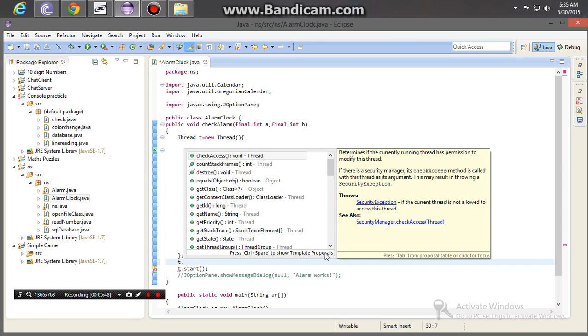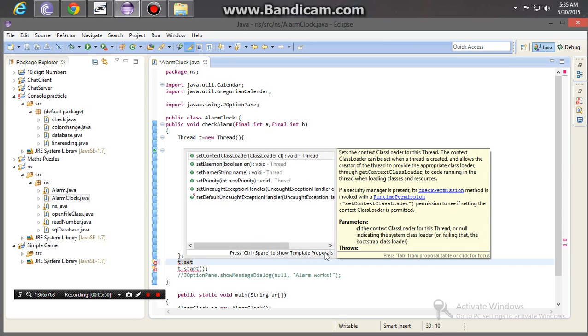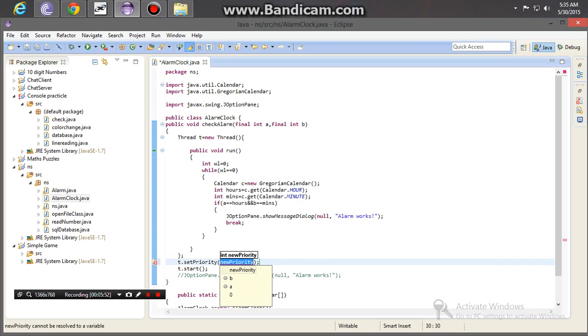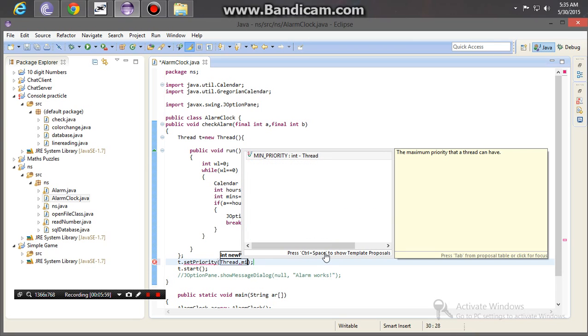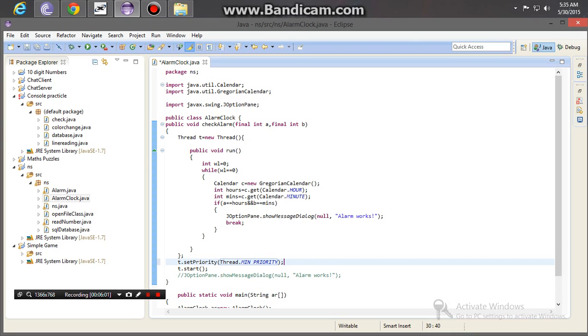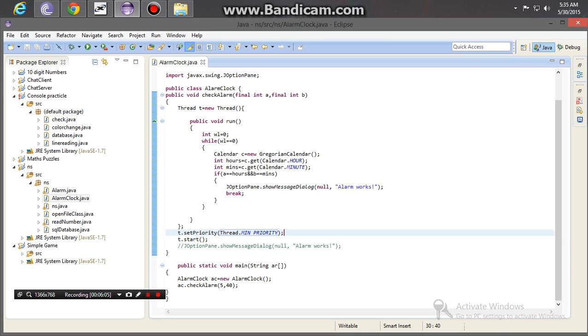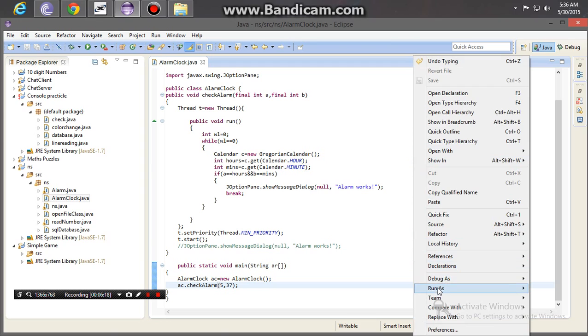So I will type t.setPriority(Thread.MIN_PRIORITY). The value of MIN_PRIORITY is 1. Now the time is 5:36, so I will type 37 and I will run it quickly as soon as possible.